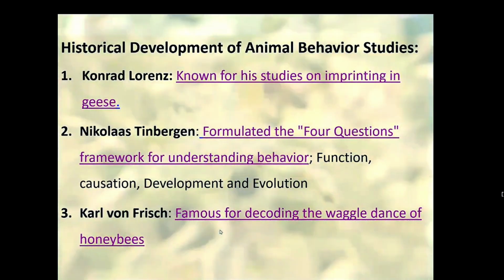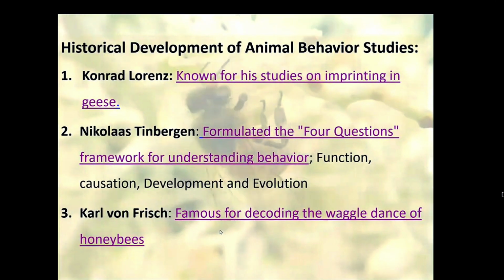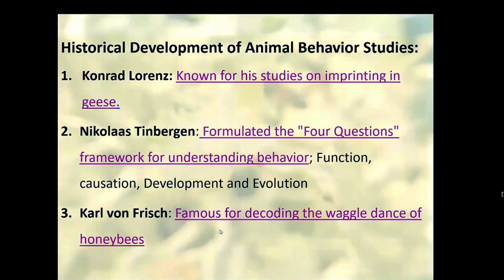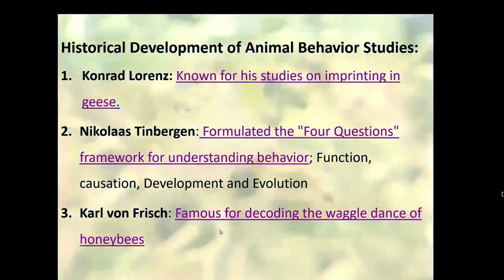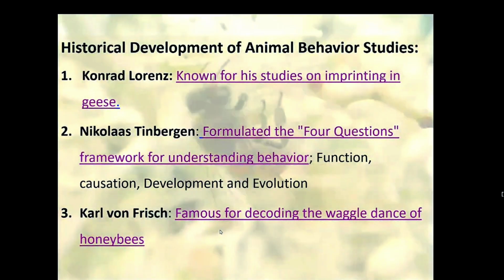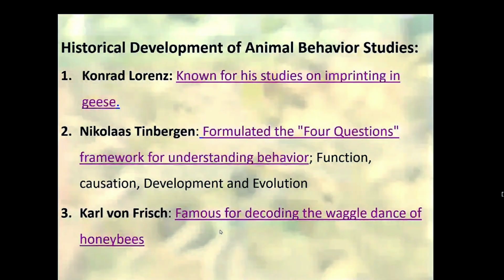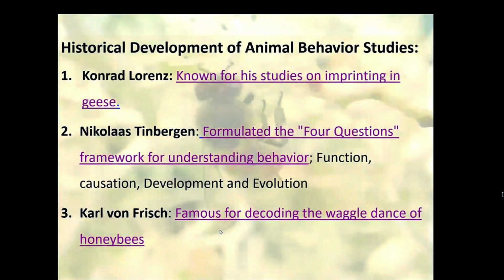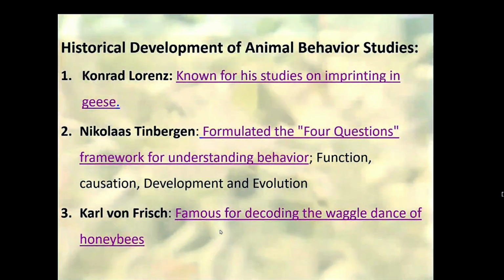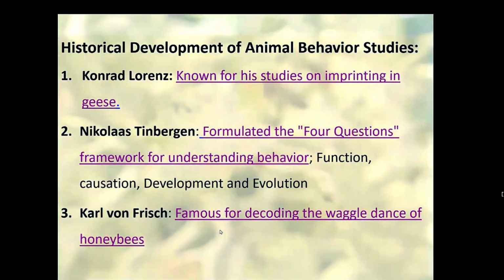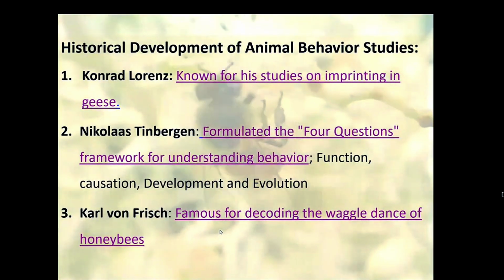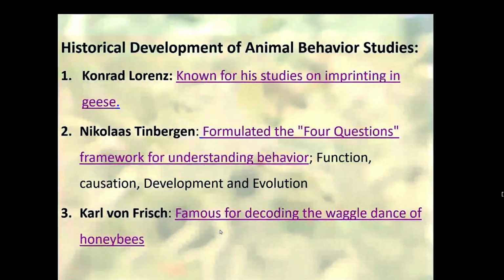It's a unique and sophisticated behavior used by the honeybees to communicate the location of the food sources to other bees in a colony. The waggle dance involves performing a series of movements including waggle or the shaking of the body while moving in a figure 8 pattern.